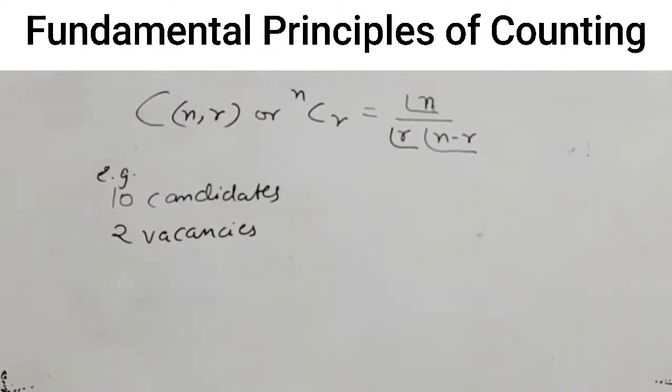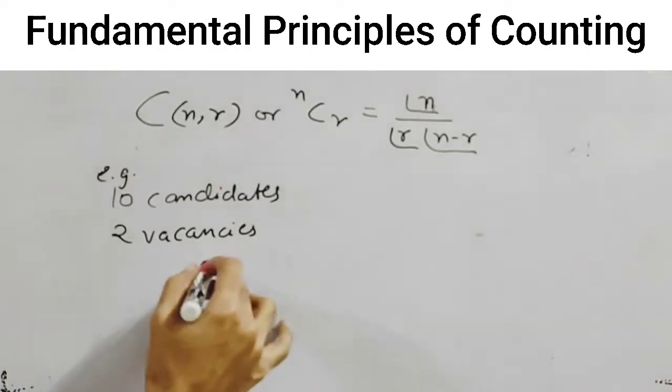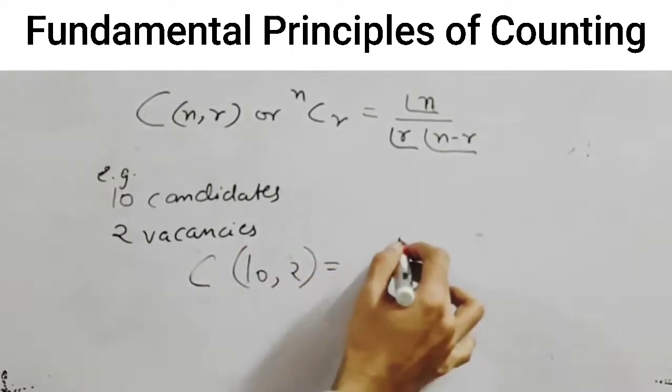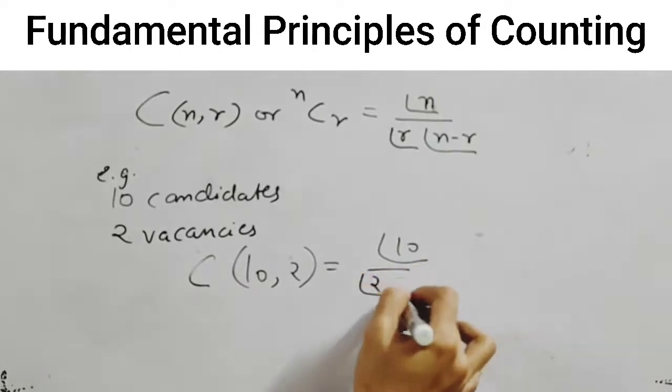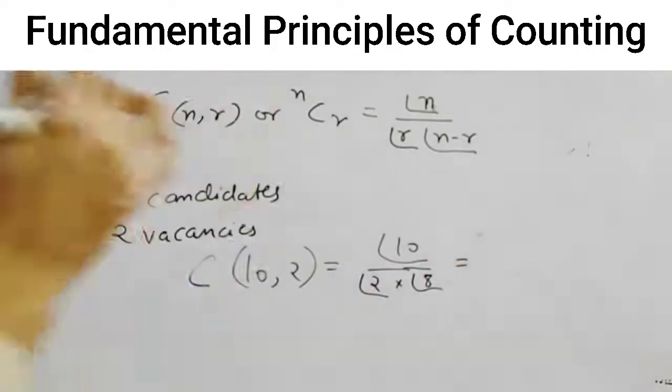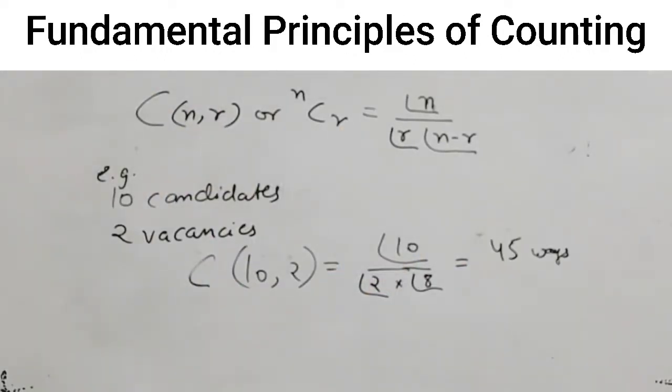For example, there are 10 candidates and 2 vacancies to be filled. Now the question is, in how many number of ways can we fill up these 2 vacancies? Obviously, we have to select 2 candidates out of 10. We will calculate it by the formula, that is 10C2, which is 10 factorial divided by 2 factorial multiplied by (10 minus 2) factorial, which is 8 factorial. So there are 45 ways to fill up the 2 vacancies out of 10 candidates.